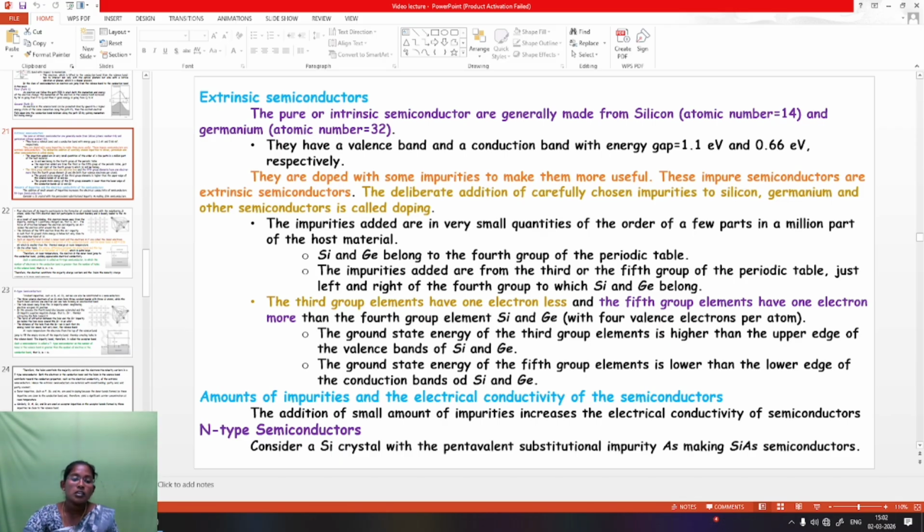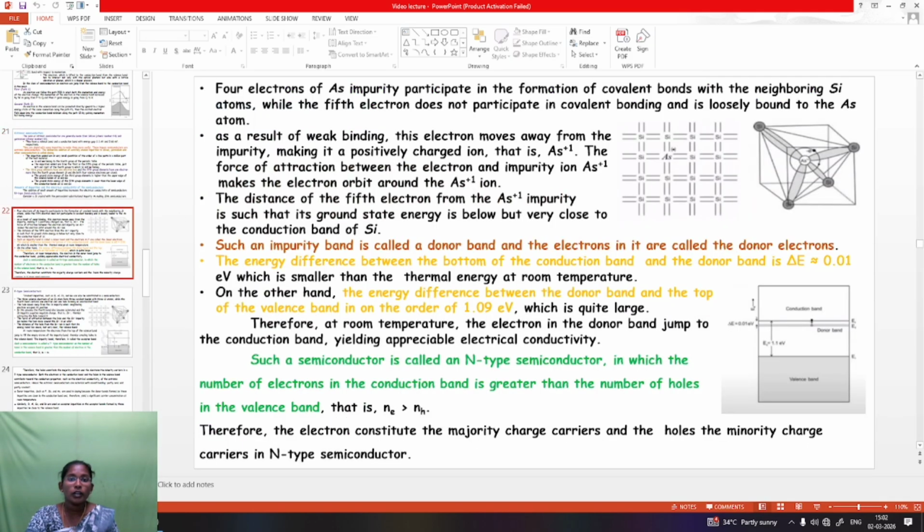What exactly is an n-type semiconductor? Consider a silicon crystal with pentavalent substitutional impurities, that is, making a silicon-arsenic semiconductor. Four electrons of the arsenic impurity participate in the formation of covalent bonds with the neighboring silicon atoms, while the fifth electron does not participate in the covalent bond and is loosely bound to the atom.